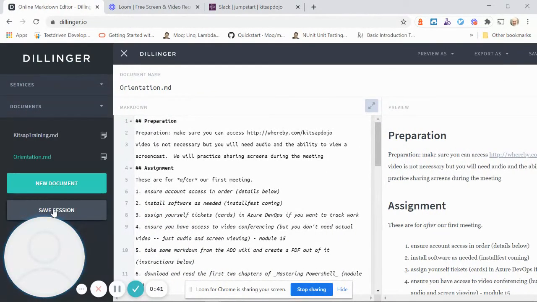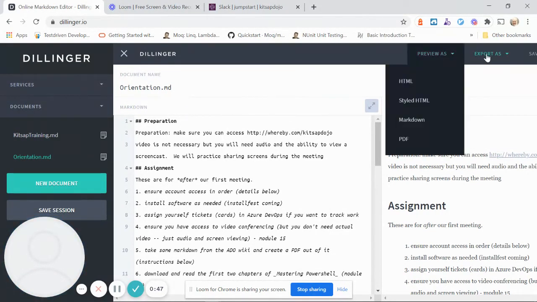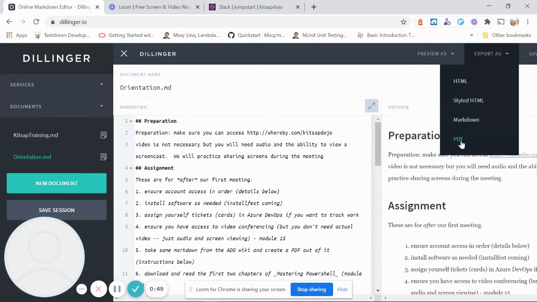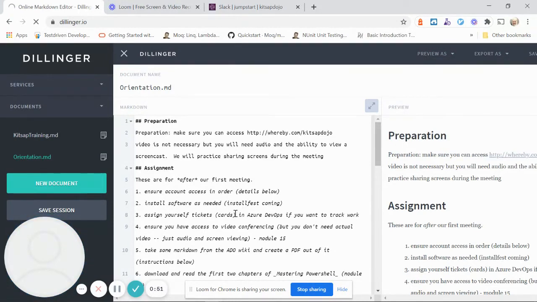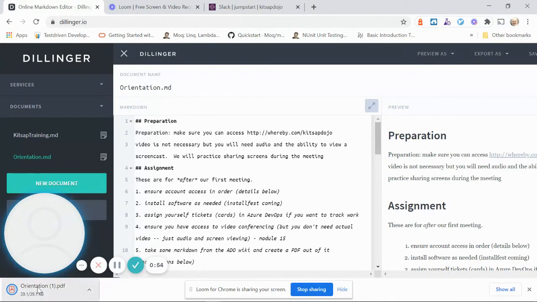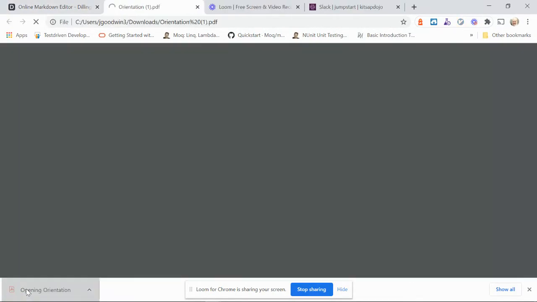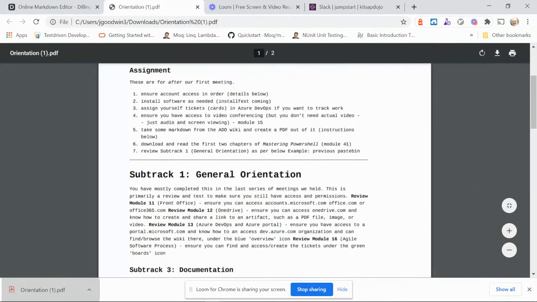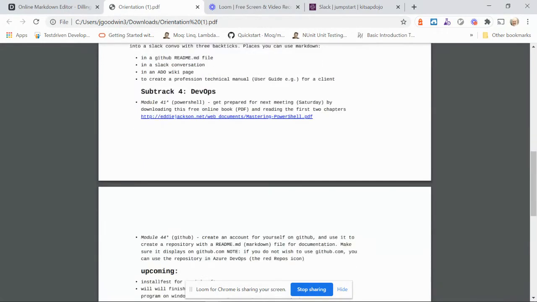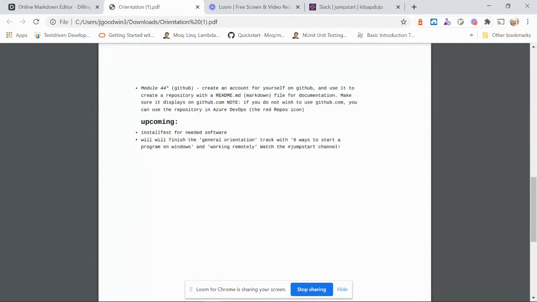I'm going to save the session, and then I could preview it, or I can export it directly as a PDF. That should download like this. And now when I open it up, I should have a PDF that is properly formatted and has live hyperlinks. That's what Markdown is for.